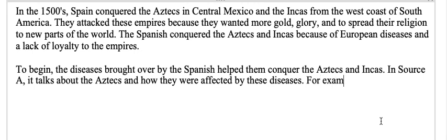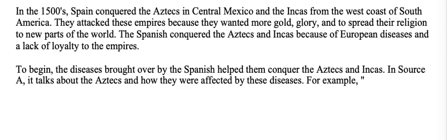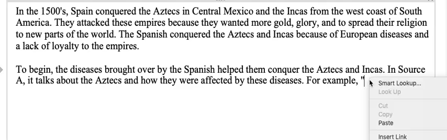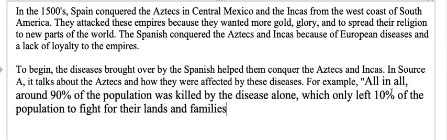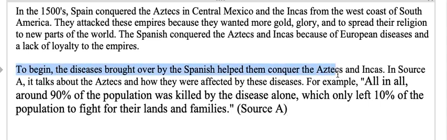And now I'm ready for the last part, which is the E in ACIT, which stands for evidence. So I'm going to just include the quote that's on my planning sheet. I am just going to copy and paste it right into my essay. So now I have that piece of evidence, and I'm going to say where I found it from, source A, and that is it. I am done with my first 3 parts of my body paragraph.